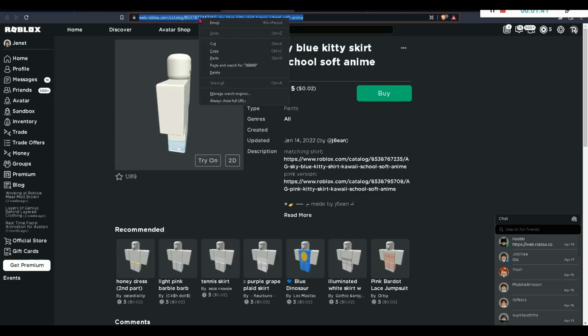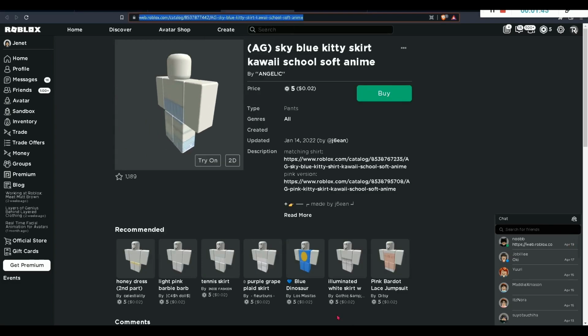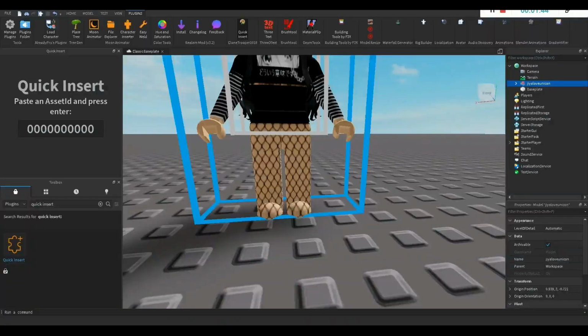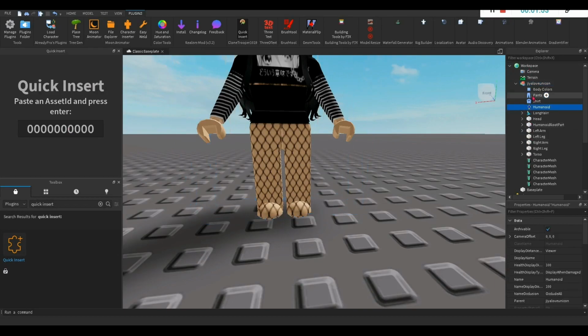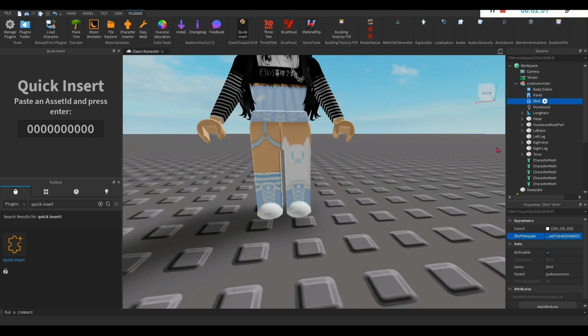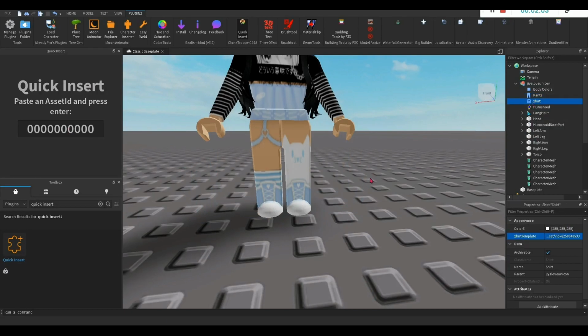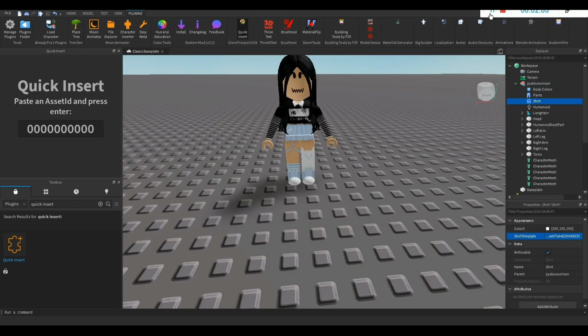Now here's this code. I'm going to select it and copy it. Go to Roblox Studio, click insert. Click the drop down arrow in the Explorer on the character, select your pants, go to properties and paste the ID which you copied. And then it's the same thing for the shirt. So I will do that.